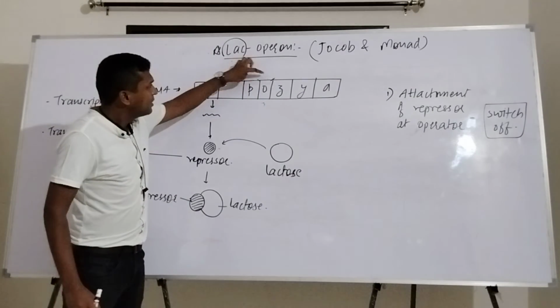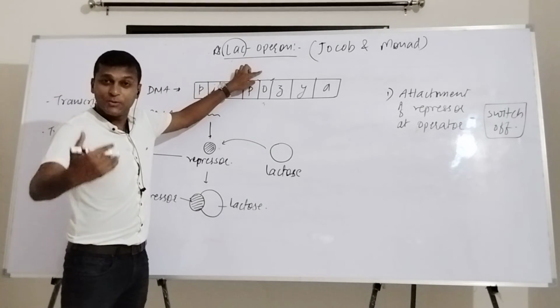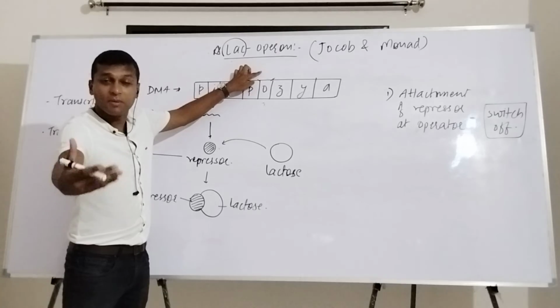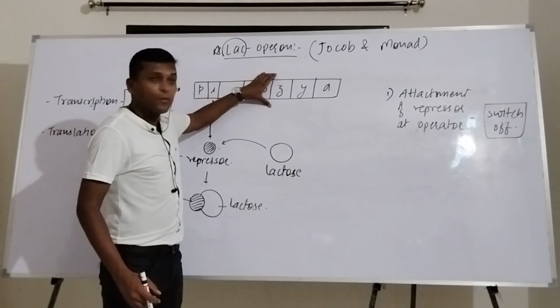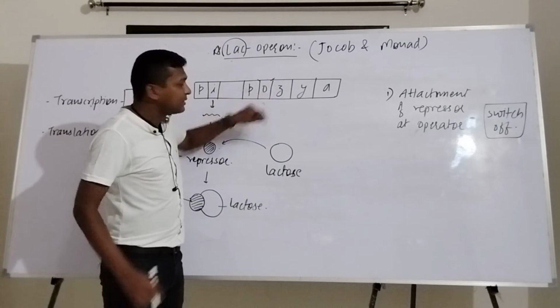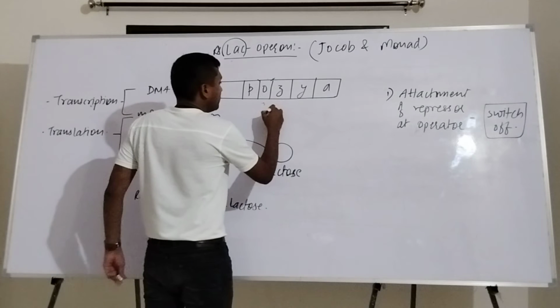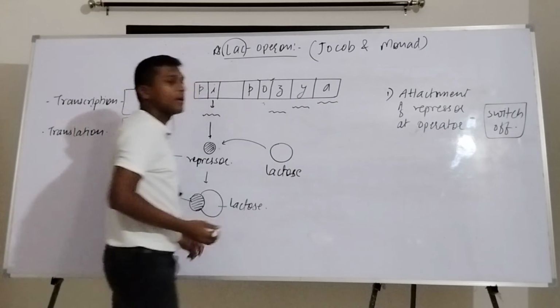Is there any repressor molecule present at the operator region? No. When there is no repressor attached at the operator region, RNA polymerase will run over this DNA, and that is how it will transcribe this Z into mRNA, this Y into mRNA, this A into mRNA.